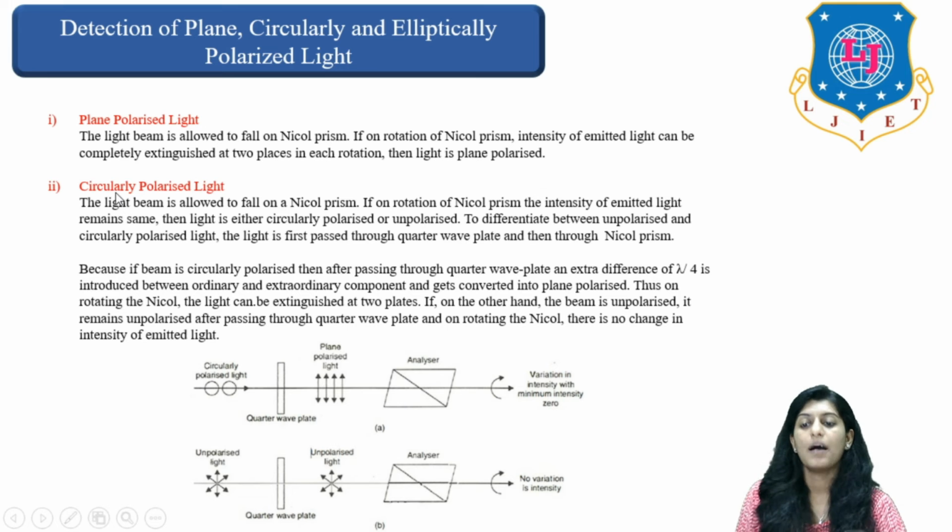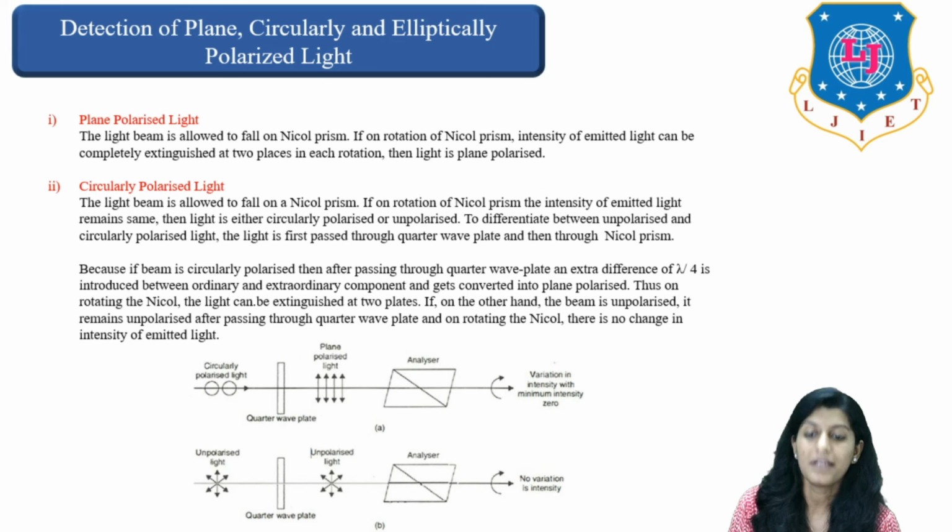When we discuss circularly polarized light, the light beam is allowed to fall on a Nicol prism, as you can see here in the picture, right? If on rotation of the Nicol prism the intensity of emitted light remains the same, then the light is either circularly polarized or unpolarized.